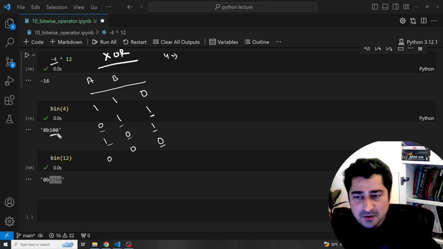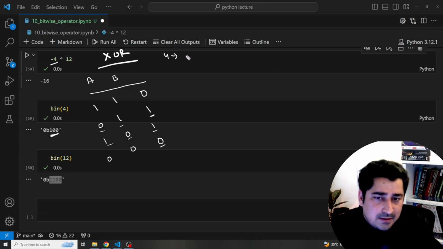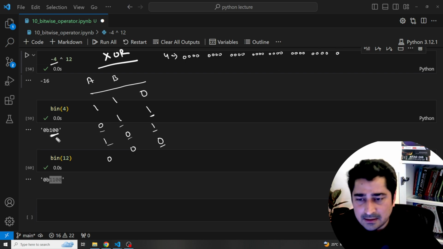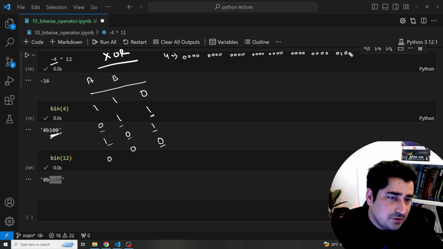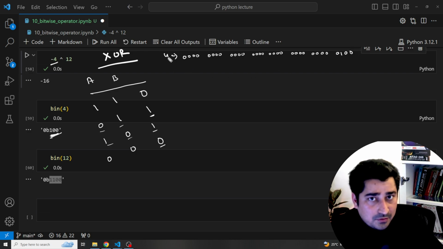So here, if I have to represent this 4 in 32-bit, how can I do it? Maybe I can write 1, 2, 3, 4, 5, and so on up to 28 zeros, then 0, and then 1, 0, 0. Now this is the 32-bit representation of 4, not minus 4. It's 4, right?